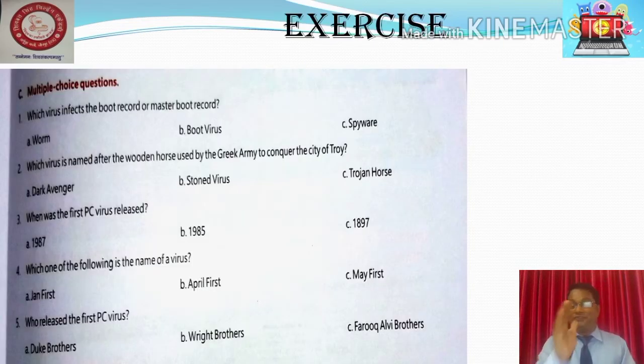Yes, students, that's a favorite question type, and that is MCQ, multiple choice questions. I am going to read one by one. You have to give any one answer. Which virus infect the boot record or master boot record? Number 1, worm. Number 2, boot virus. Number 3, spyware. Question number 2. Which virus is named after the wooden horse used by Greek army to conquer the city of Troy?